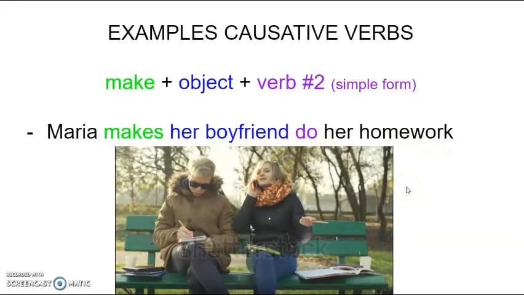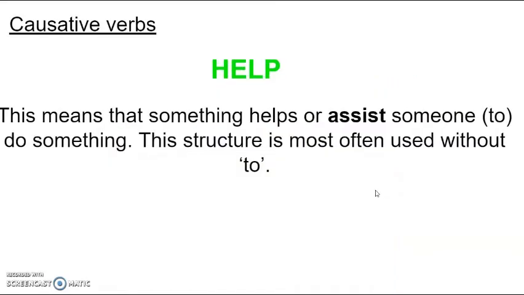So pay attention again to the structure. Make, object, in this case her boyfriend. Remember that the object is who is receiving the action of making, and the second verb in simple form. You see, makes her boyfriend do. Maria makes her boyfriend do her homework. She is forcing her boyfriend to do her homework. Okay, pay attention to that.